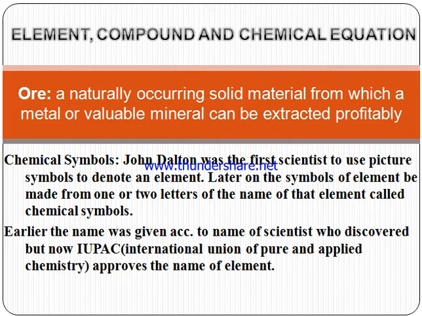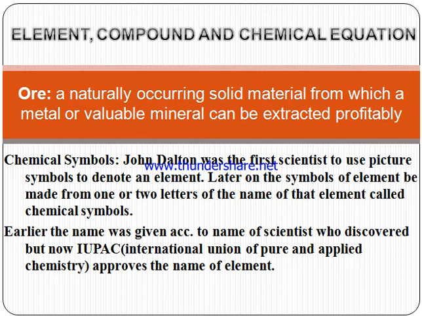Chemical symbols. To give a name or a symbol to these elements, we start with the scientist John Dalton, who used picture symbols to denote the elements. He used many pictures, like a circle O for oxygen, and a circle with one dot for carbon. Similarly, there are many more symbols, but they are very difficult to learn and write.